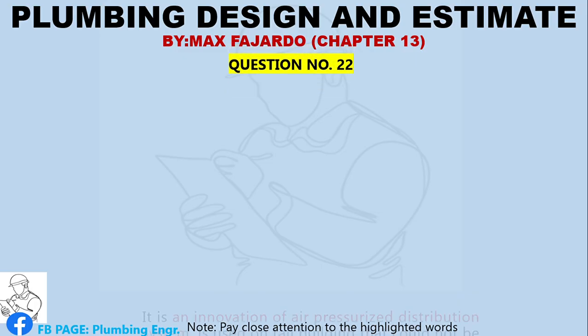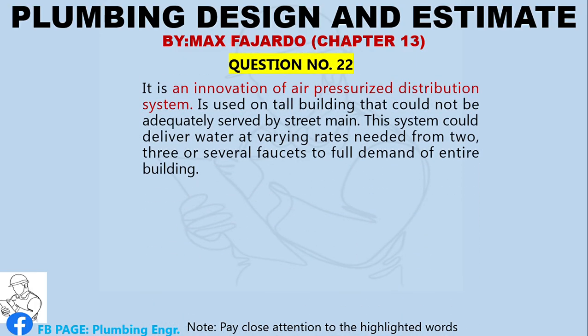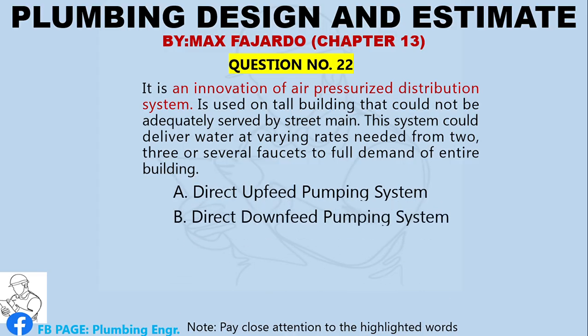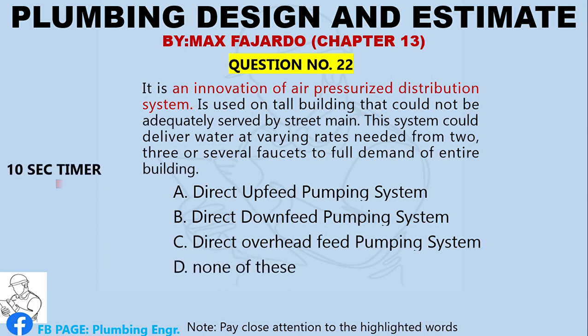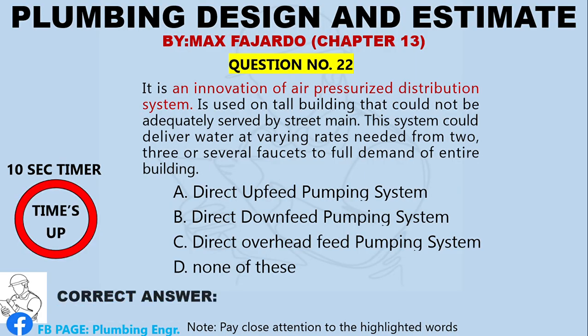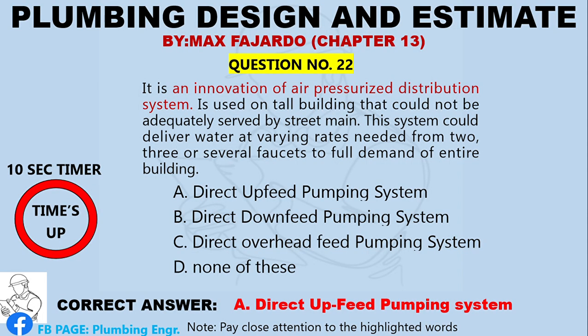Question number 22. It is an innovation of air pressurized distribution system. It is used on tall buildings that could not be adequately served by street main. This system could deliver water at varying rates needed, from 2, 3 or several faucets to full demand of the entire building. A. Direct upfeed pumping system. B. Direct downfeed pumping system. C. Direct overhead feed pumping system. D. None of these. Correct answer, letter A, direct upfeed pumping system.